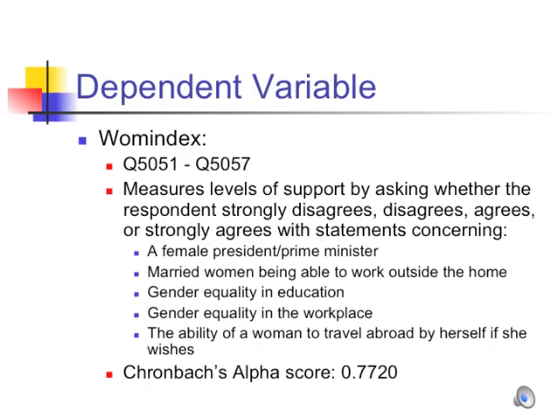My dependent variable is an index I have compiled consisting of the indicators Q5051 to Q5057, which measure support for a number of gender equality issues and assigns the respondent a score out of 4 on each issue, with higher values being assigned for responses which indicate higher support. The Cronbach's alpha score for my index is 0.7720, indicating that the indicators are related enough to combine.